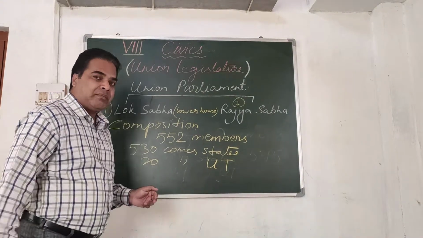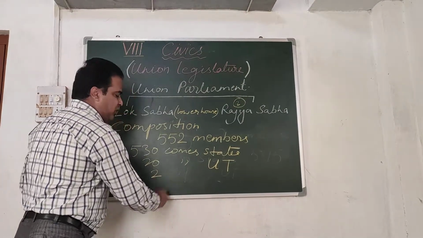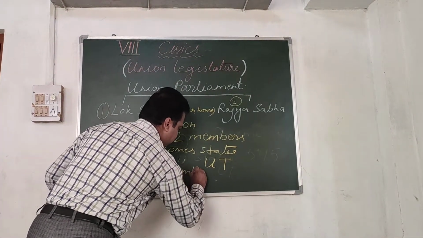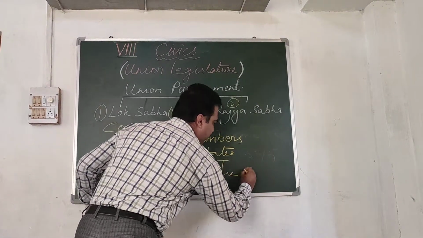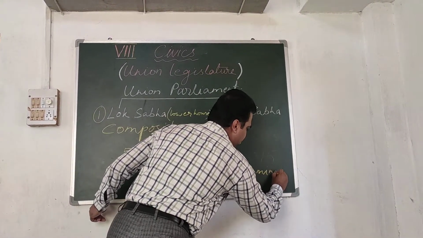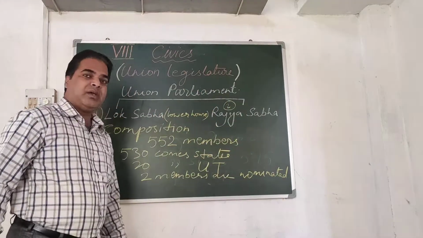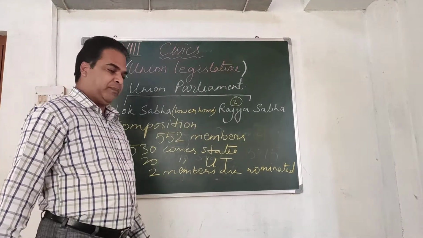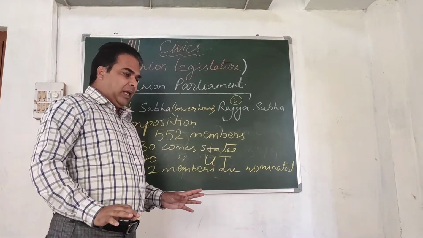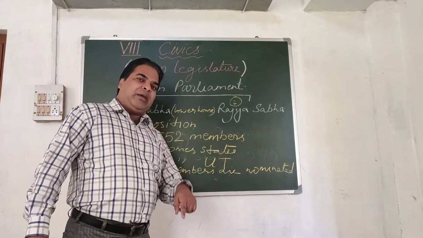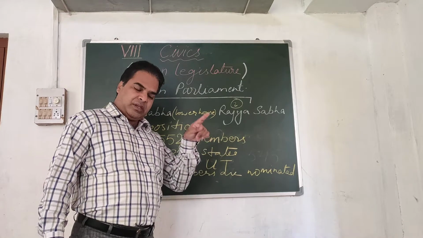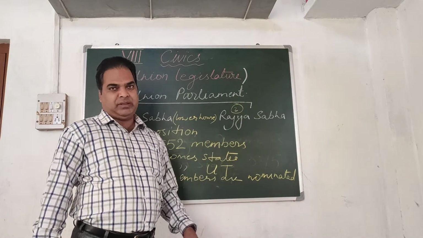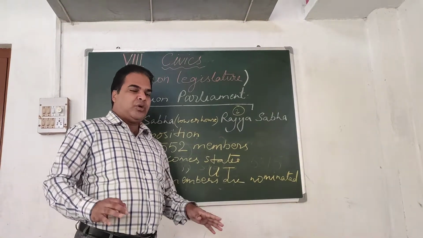Now two members are nominated. Who nominates them? Nominated by the president of our country. But let me explain clearly. These two members are nominated only when the president feels that the Anglo-Indian community is not properly represented in the parliament. Got it?